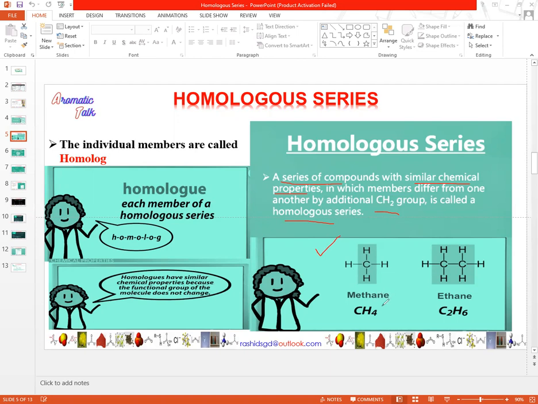Look at the formula of methane, that is CH4, and the formula of ethane, which is C2H6. Both of these members differ by a CH2 group. If we add a CH2 to methane, CH4, we will obtain C2H6. So two consecutive members of any homologous series differ by a CH2 group. If we add a CH2 group to C2H6, ethane, we will get propane, which is another member of the homologous group of alkanes.